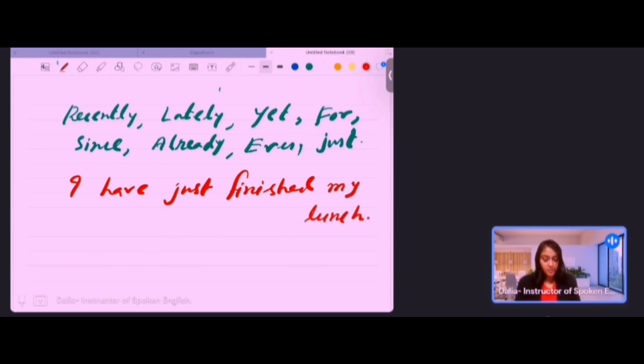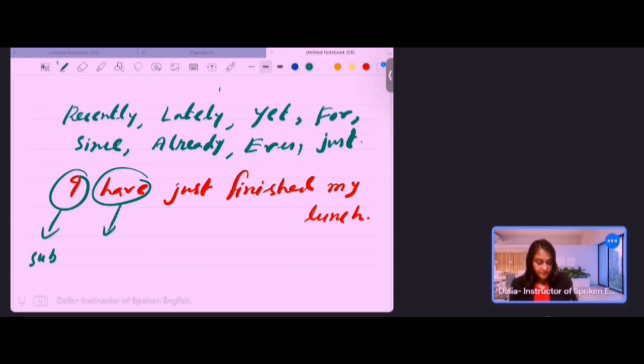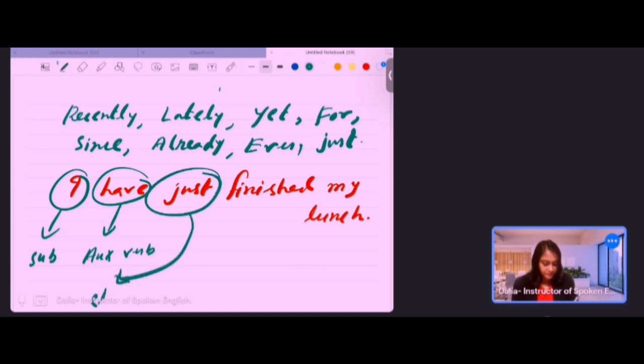So I is the subject, have is the auxiliary verb, and just is just a clue word, you all know. It's just a clue word.